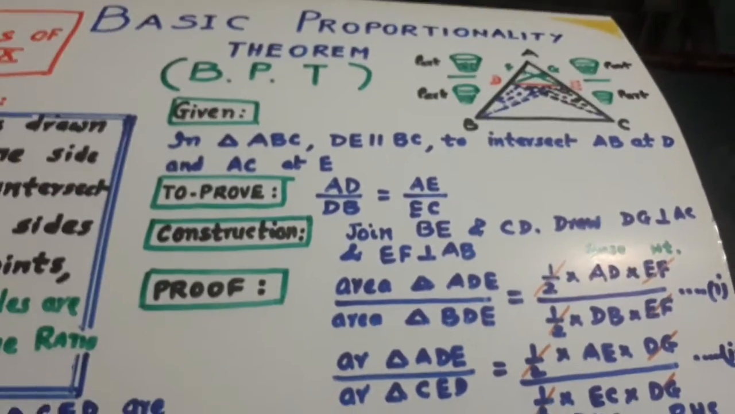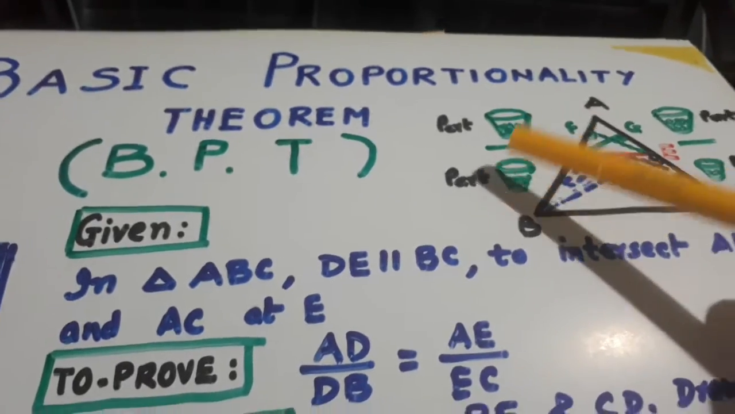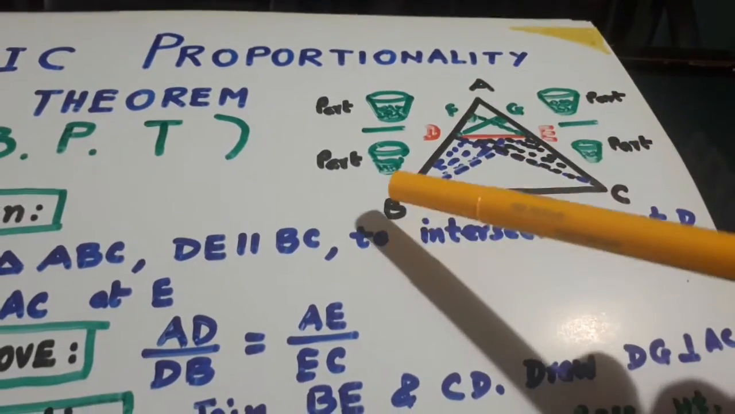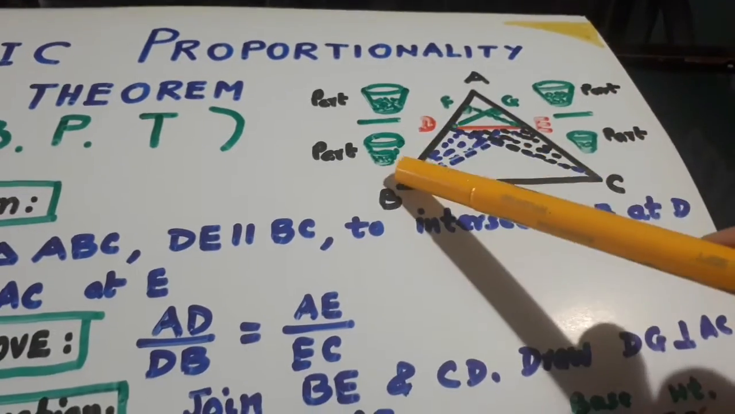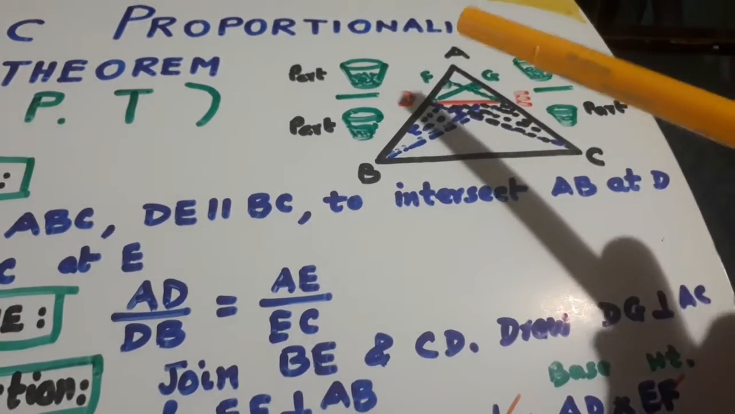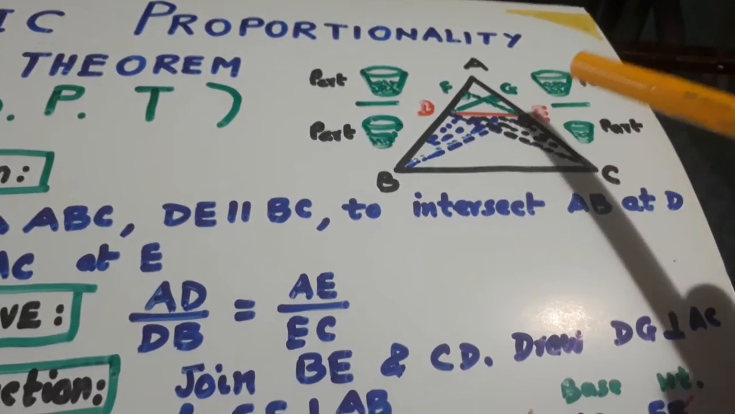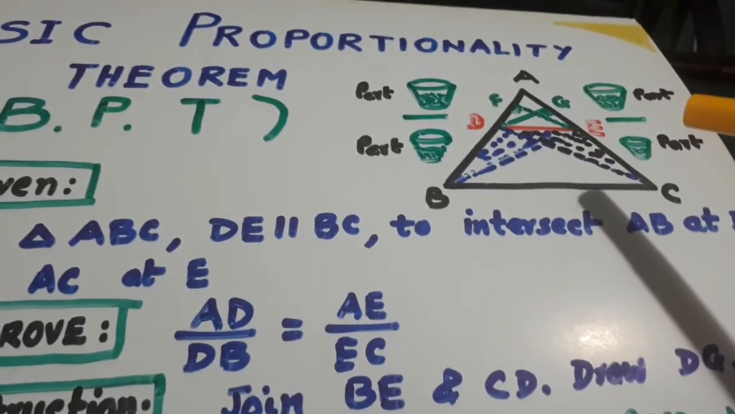Hope you have understood. And an easy way to remember is part over part is equal to part over part. Look here, AD is part of AB. DB is also part of AB. Part over part is equal to part over part. Here which part is it? AE. Here which is the other part? EC. So part over part is equal to part over part. This is how you have to remember.